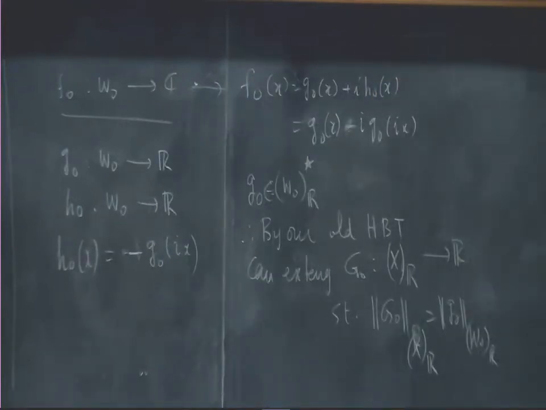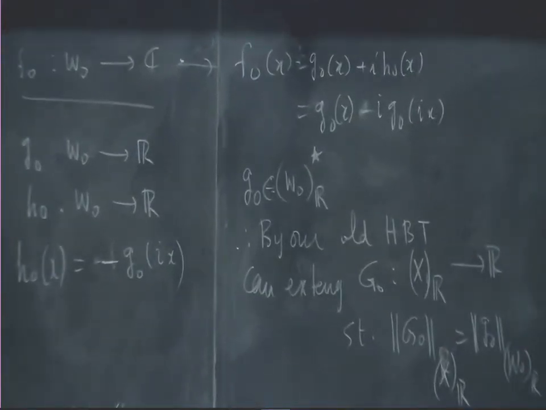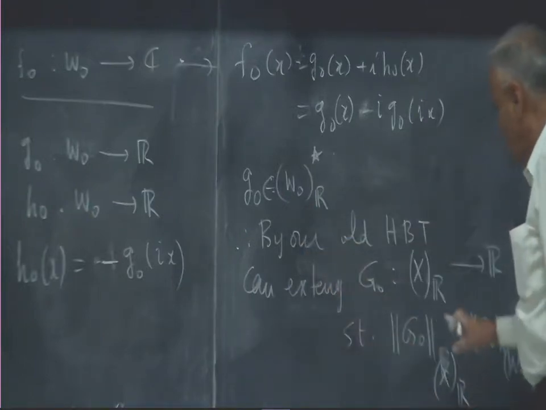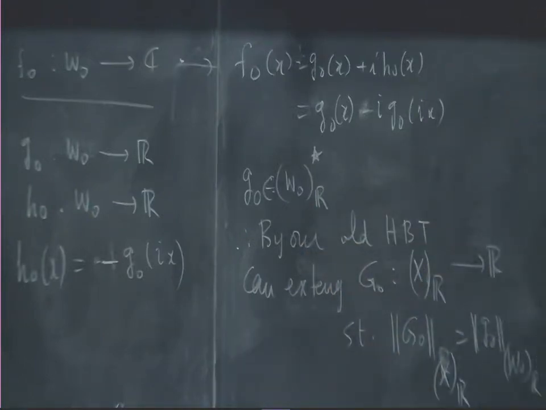So now we can extend this G0 as a real linear functional on X with the same norm as the little G0 had. What does this statement mean? Let me explain.